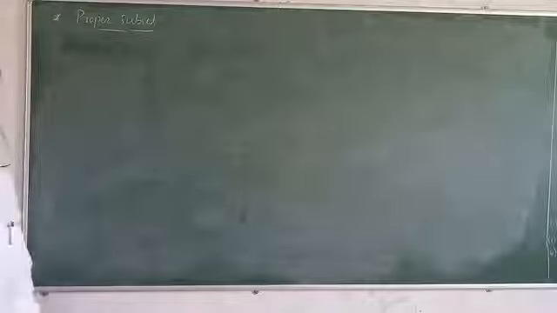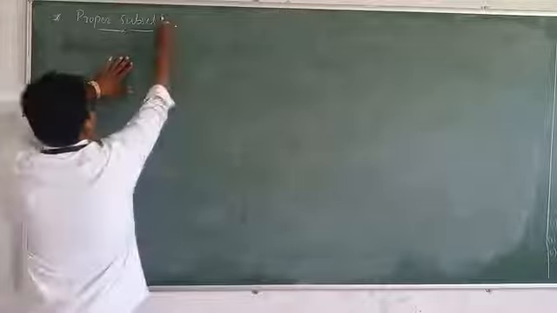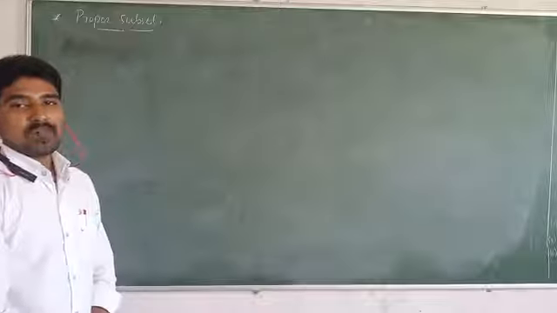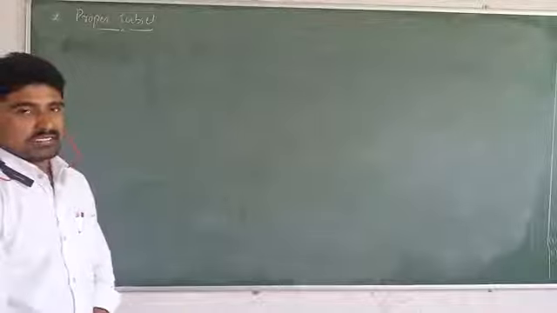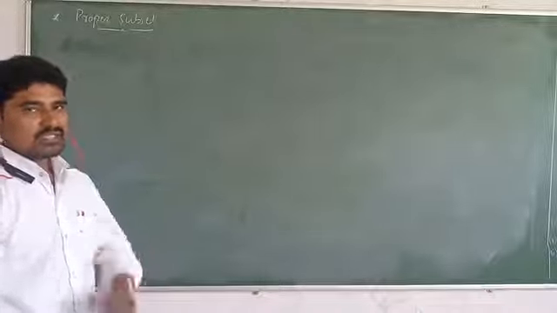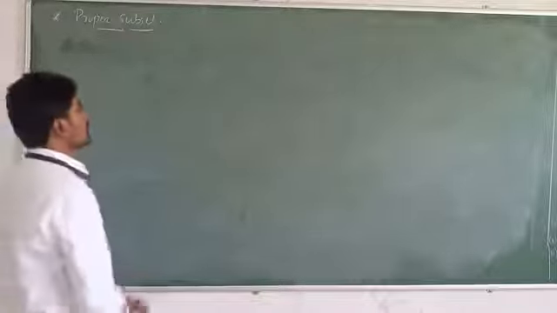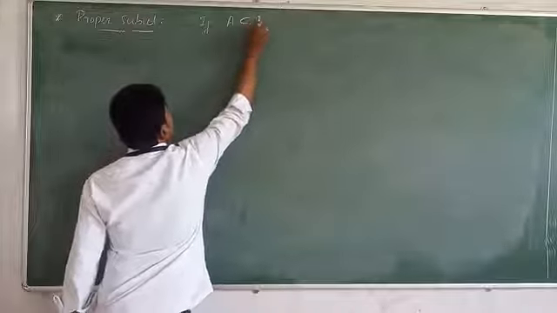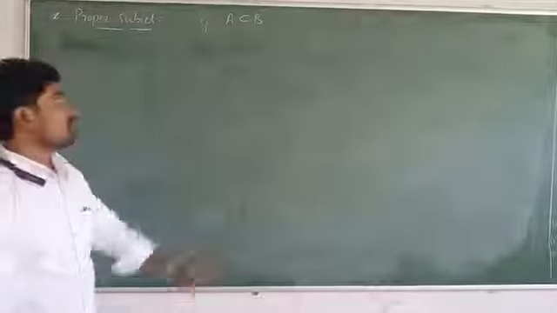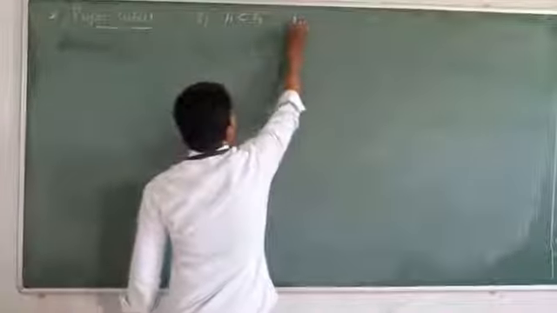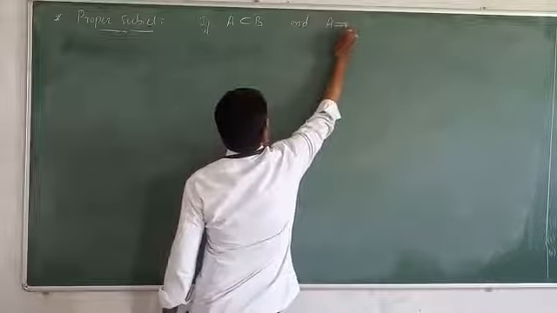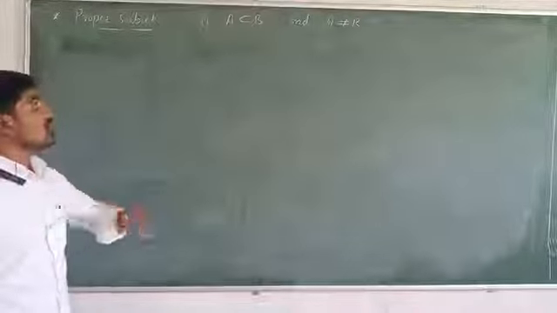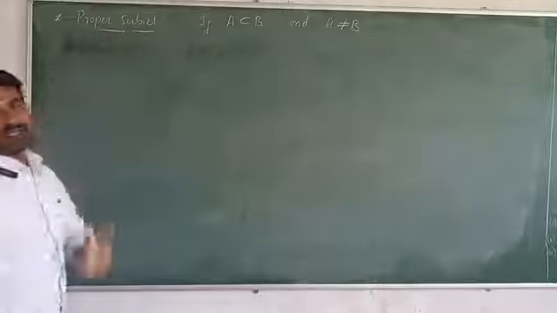A set A is said to be a proper subset of the set B if A is a subset of B, first, and A should not be equal to the set B. Then we call A a proper subset of the set B.